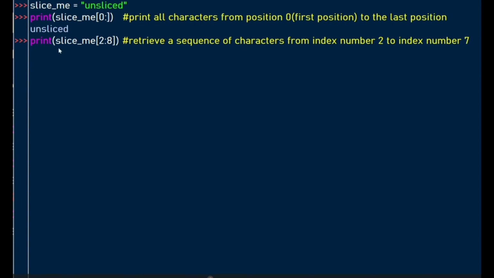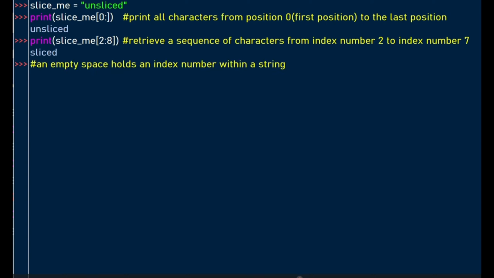Now let's look at another example. In this example, we're going to print all the characters from index number 2 to index number 7. So from 0, 1, so we'll print from this 2, 3, 4, 5, 6, 7. So what will be the result? Sliced.